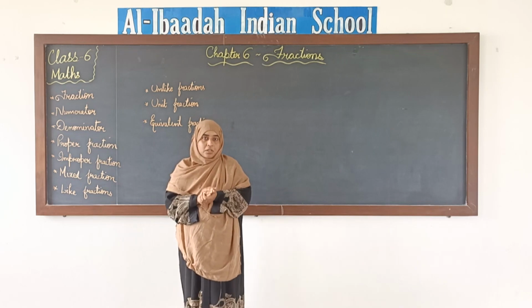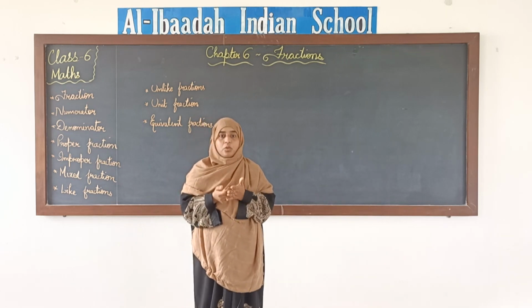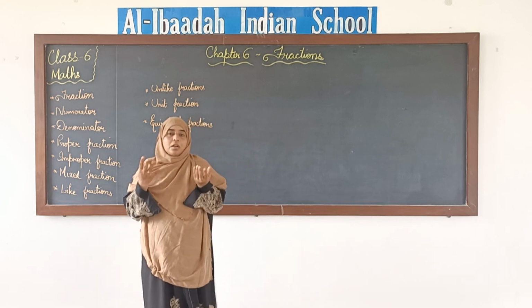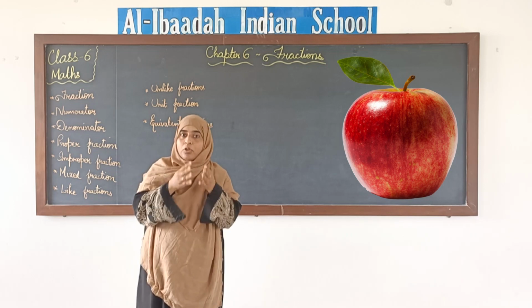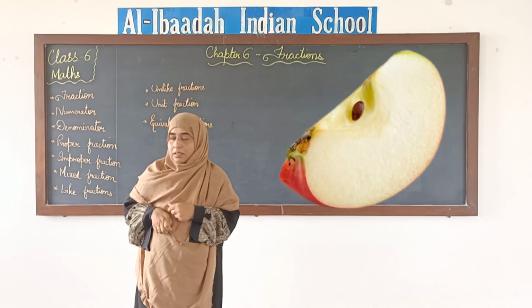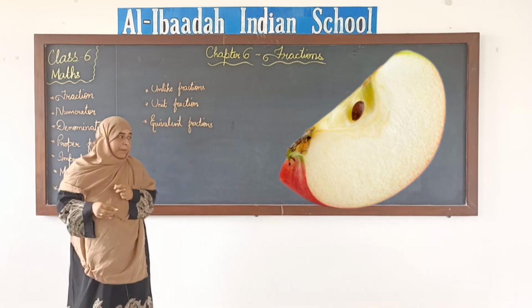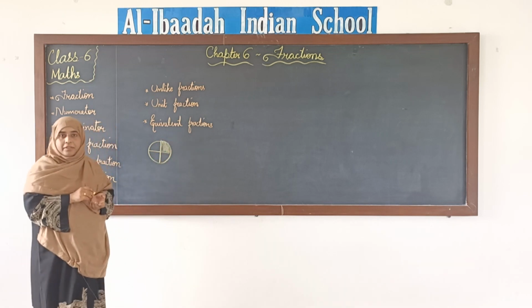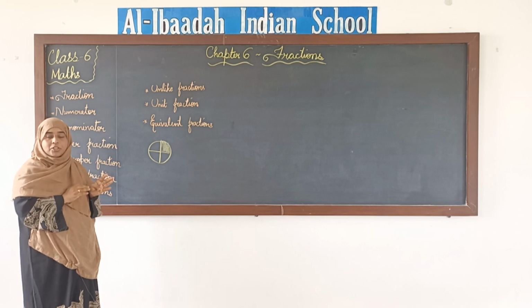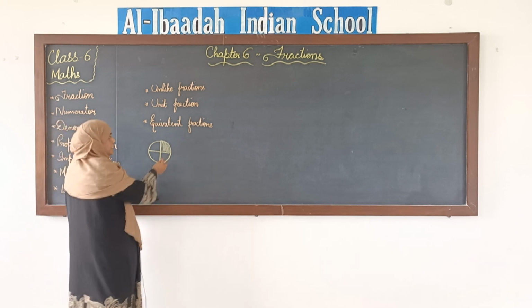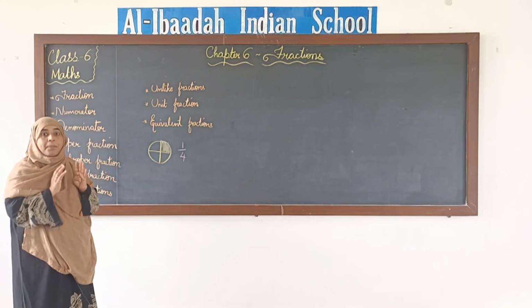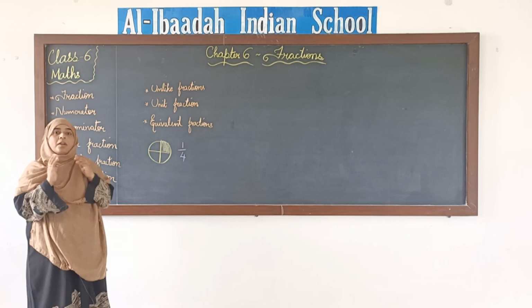What is a fraction? Fraction is a part of a whole or a part of a collection, okay. Say for example, you have an apple, okay, you are making 4 parts and out of 4 parts you have eaten one part of an apple, okay. So how will you write the fraction for the part that you have eaten? It is 1 by 4, right. So this is a fraction, part of a whole, or it can be a part of a collection also.